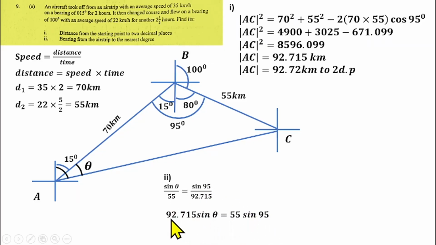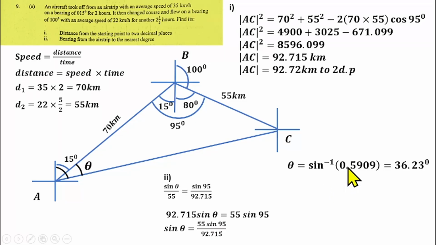We can divide both sides by 92.715. That gives us sine theta equals this. So if you simplify this with your calculator, that gives us sine theta equals 0.5905. And to find theta, you find the sine inverse of 0.5905. So that gives us 36.23. So that means the angle here is 36.23.